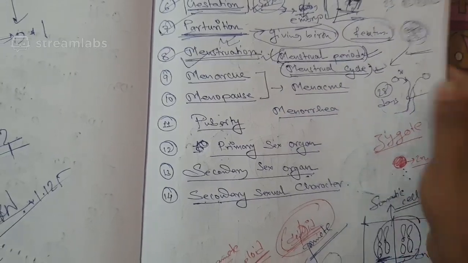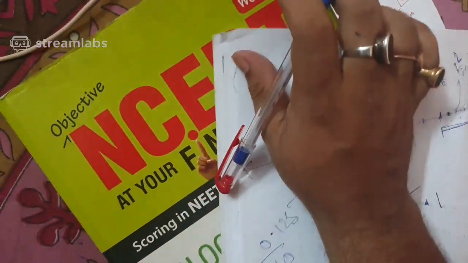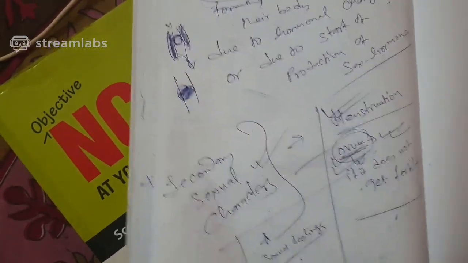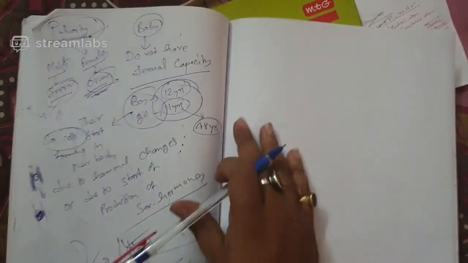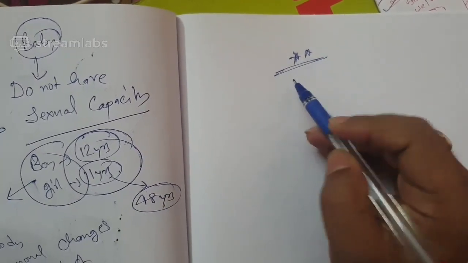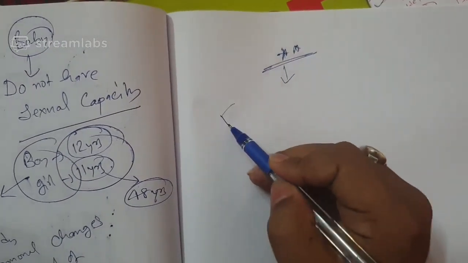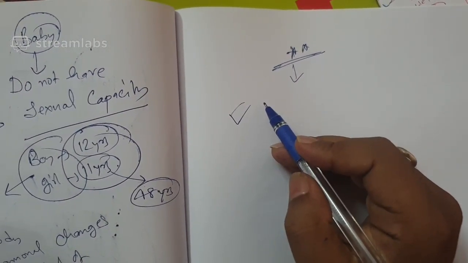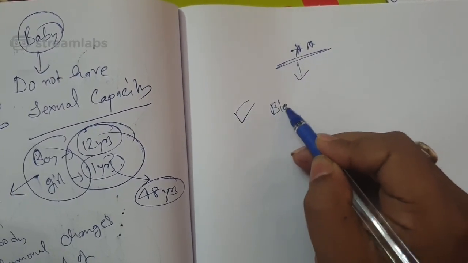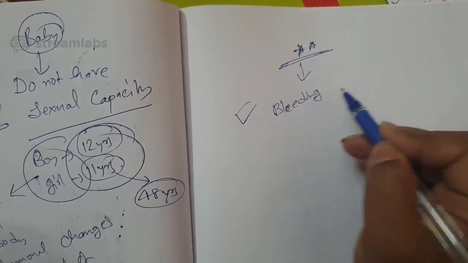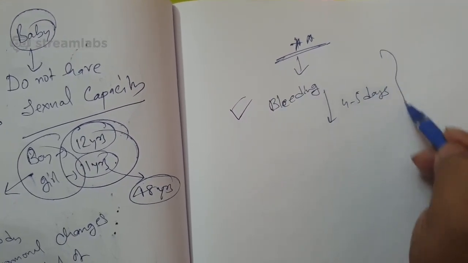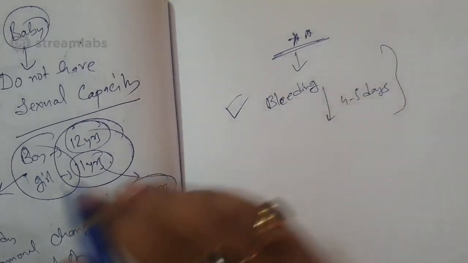In short, if you think that today a girl started to bleed, for 4 to 5 days she will bleed. That is known as the menstrual period, like I said.